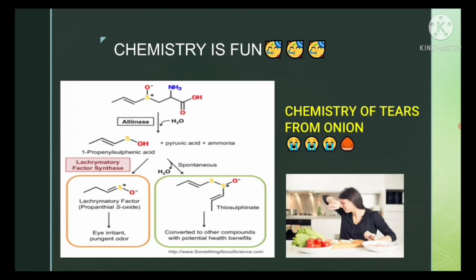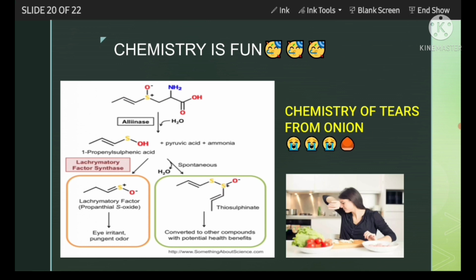Next, I am going to show you something different. Chemistry is fun. You can see the chemistry of tears from onion. When we cut onion in our kitchen, then tears come out from our eyes. What is the reason behind that? That is also a very interesting chemistry.